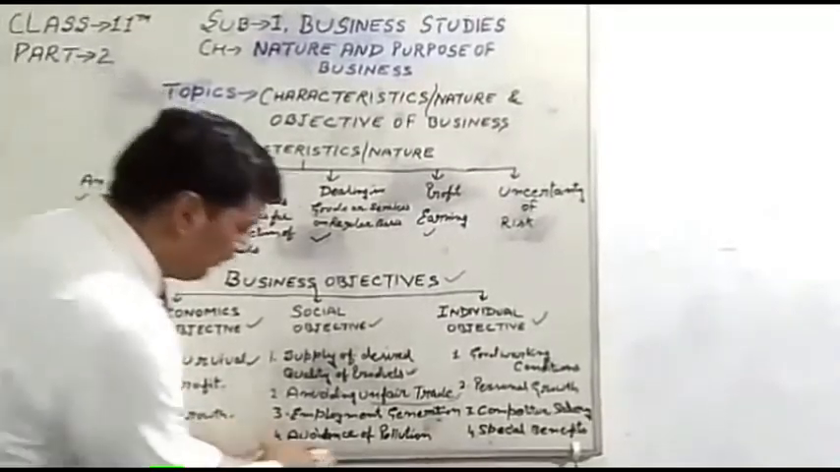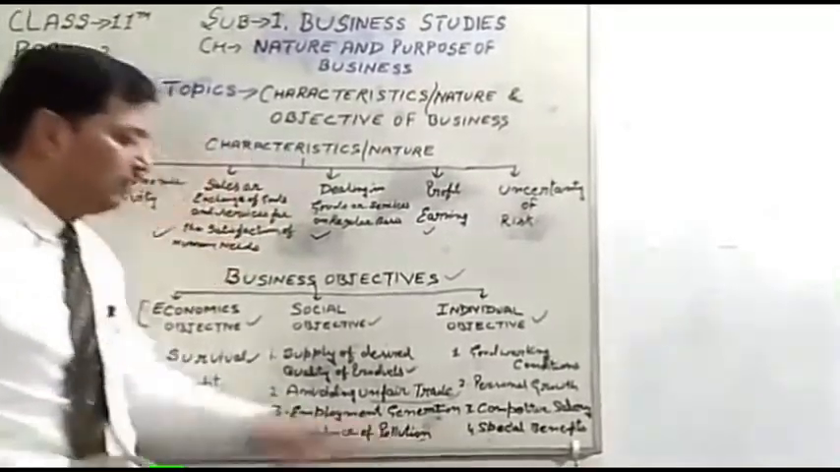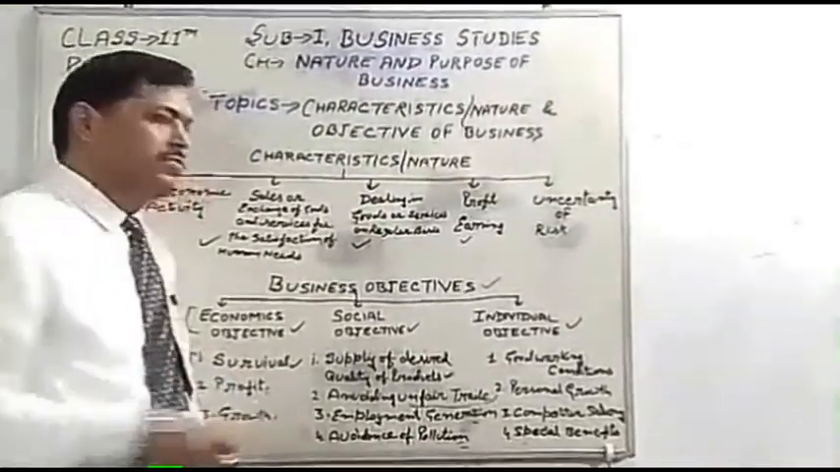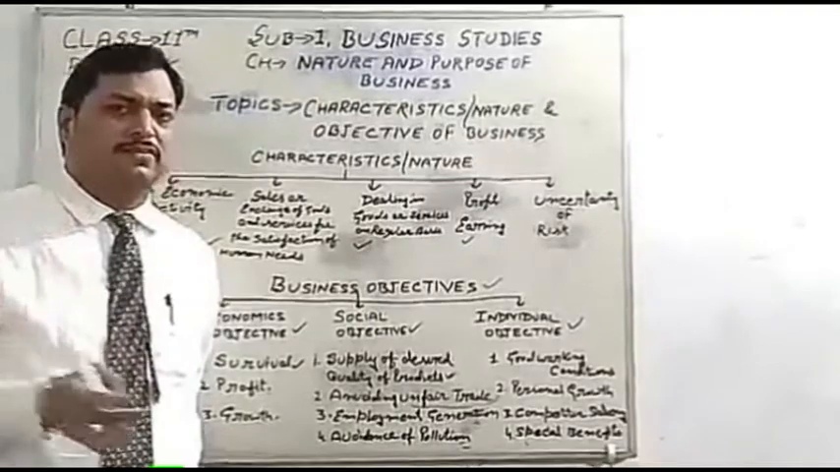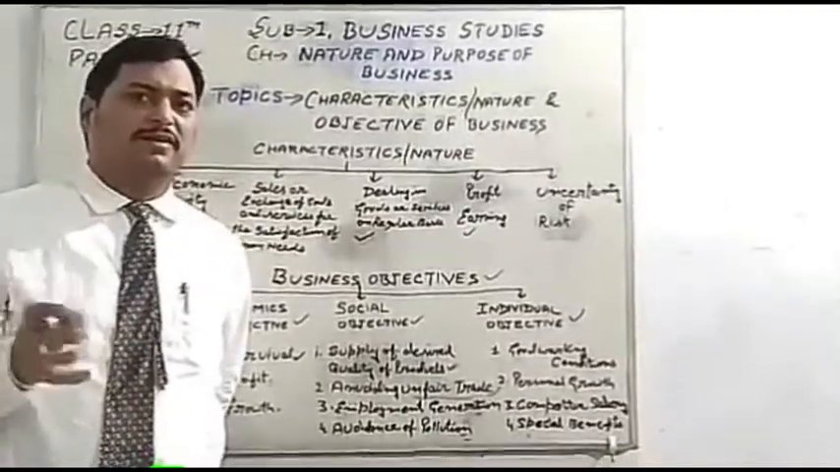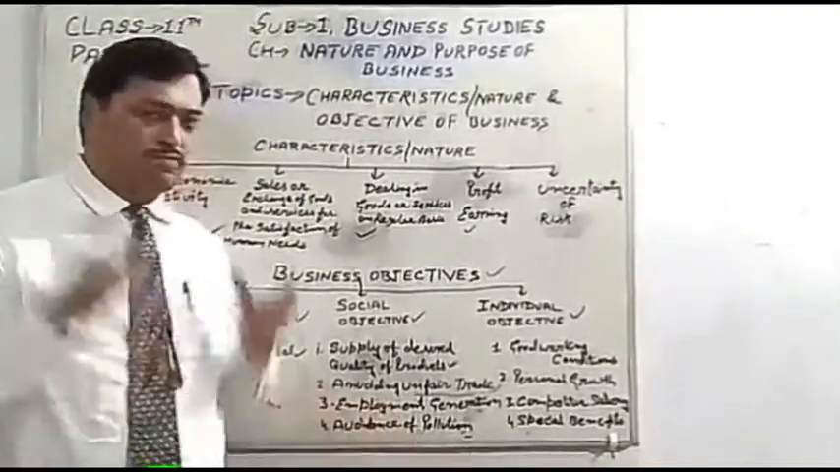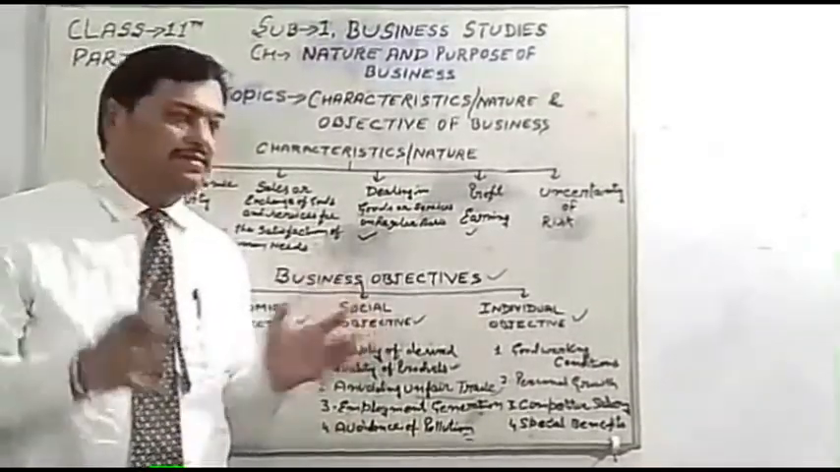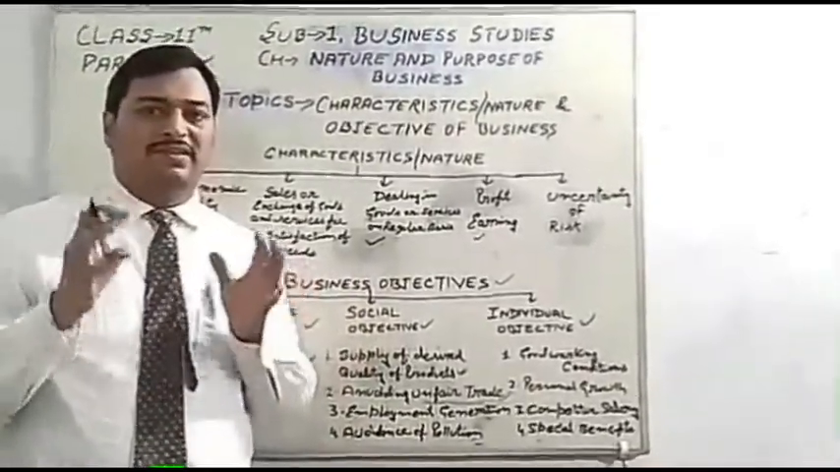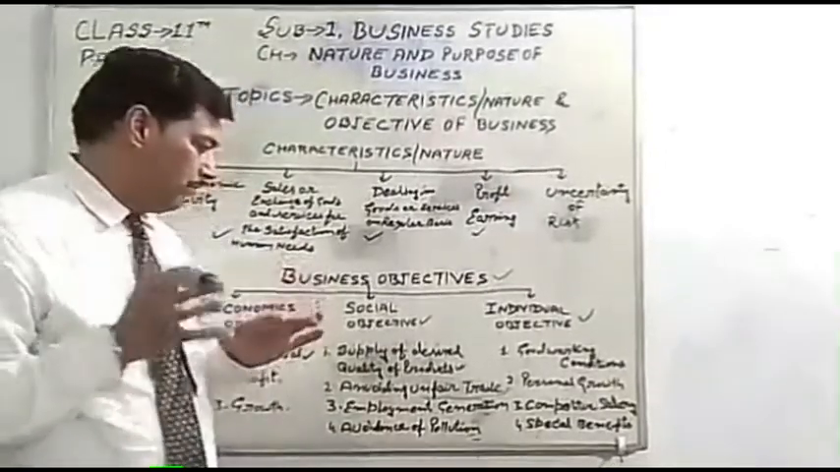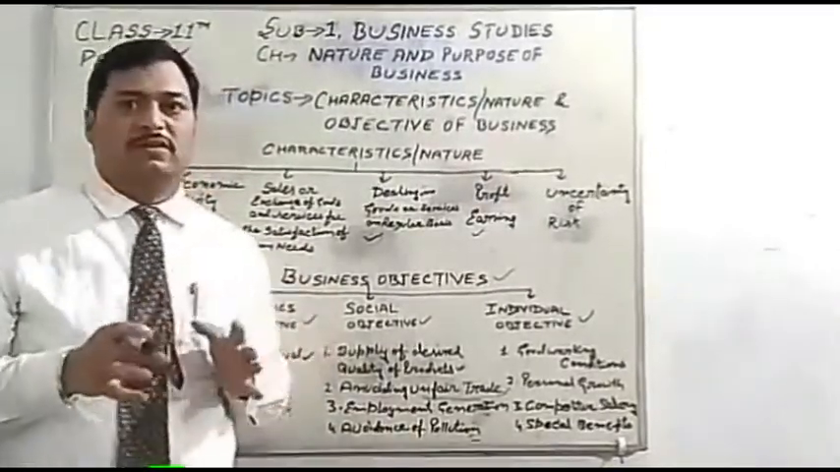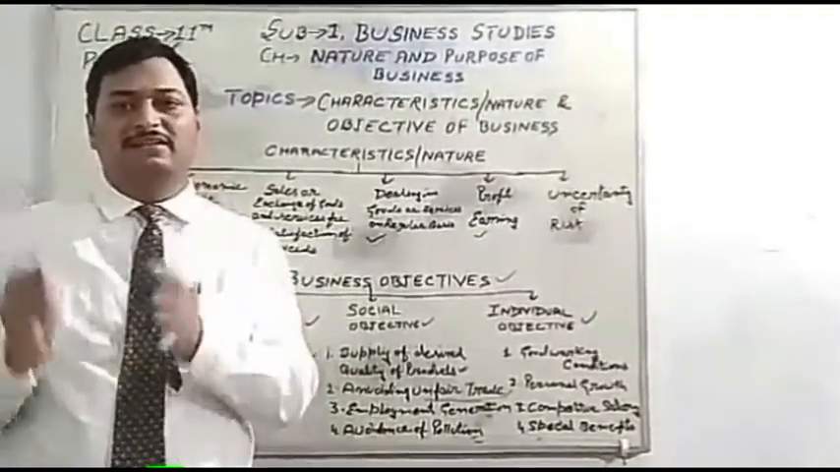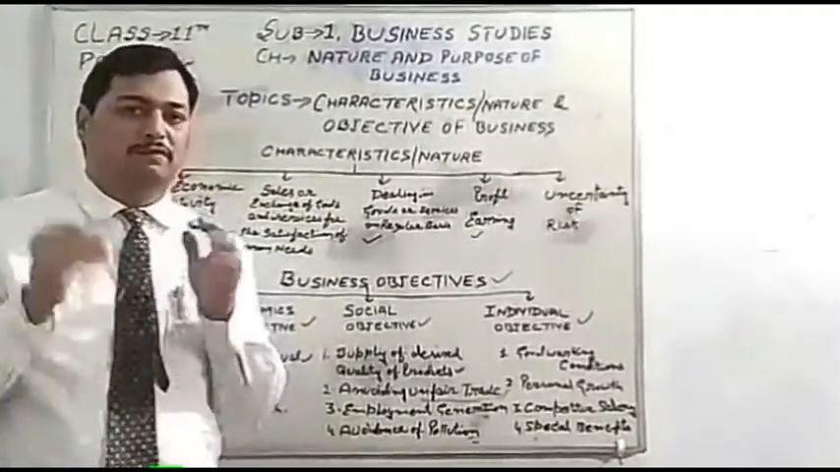Next point is avoidance of pollution. It is a main problem. Industrialization leads to pollution problems. The industries throw their waste into rivers, which pollutes water. The smoke coming out of the chimneys of industries pollutes the environment.